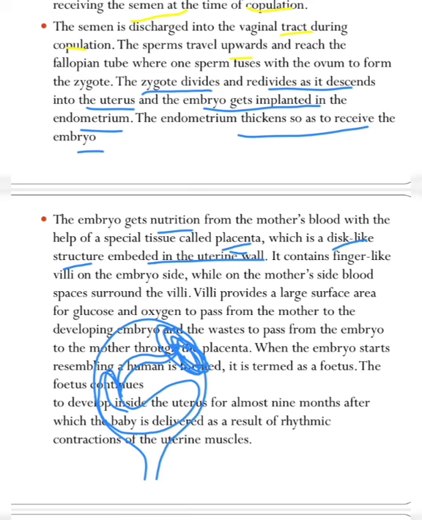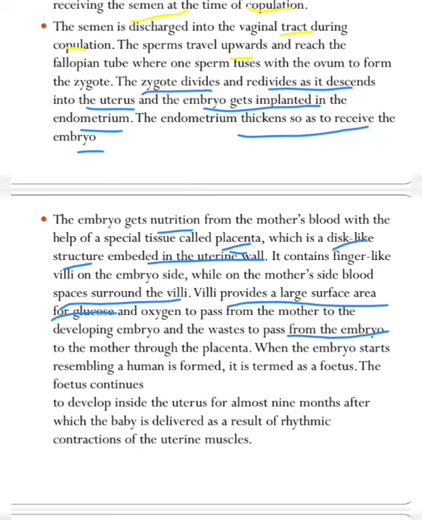Okay, while on the mother's side the blood spaces surround the villi. Villi produce a large surface area for glucose and oxygen to pass from mother to the developing embryo. Means this is the placenta, and it will help to transfer glucose and oxygen from the mother to the developing embryo. Okay, and the waste materials also pass from the embryo to the mother through this placenta. So the waste materials produced inside the baby will be transferred to the mother's body through this placenta again.